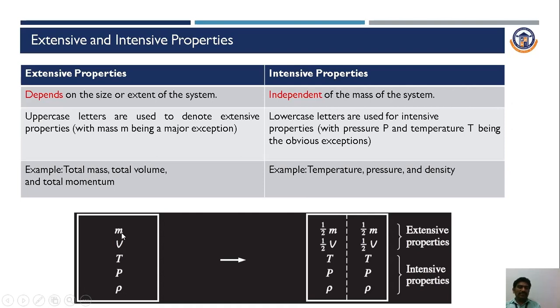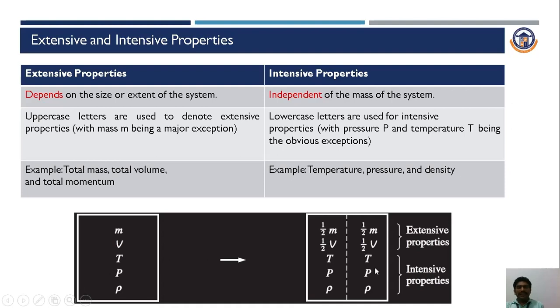Here m represents mass, v represents volume, t represents temperature, p represents pressure and rho represents density. So there is a simple system, and the system has certain properties: a certain volume, mass, temperature, pressure and density. Now what we are doing is simply splitting this system into two equal halves. What happens is the mass of the system will be transferred into half mass plus half mass, that is one mass. Then volume will be transferred into half volume plus half volume.